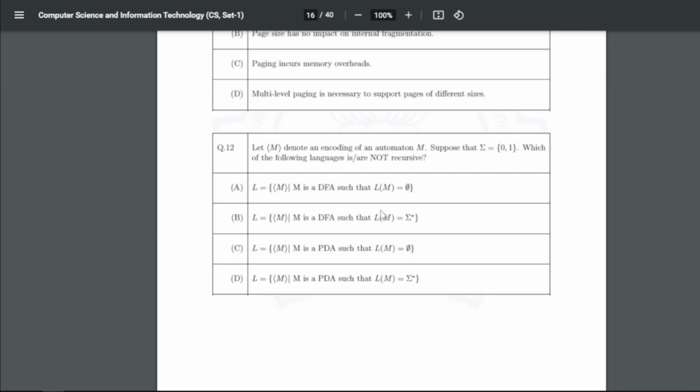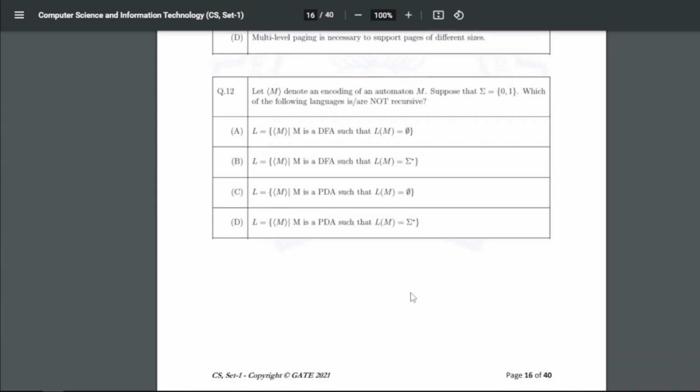Now for 12, it is: let M denote an encoding of an automaton M. Suppose that sigma is 0,1. Which of the following languages is not recursive? So for 12, our answer is D, that is L equals {M | M is a PDA such that L(M) = sigma star}.